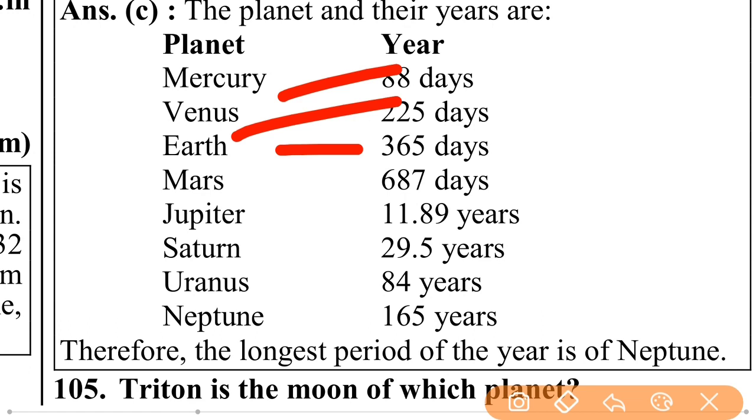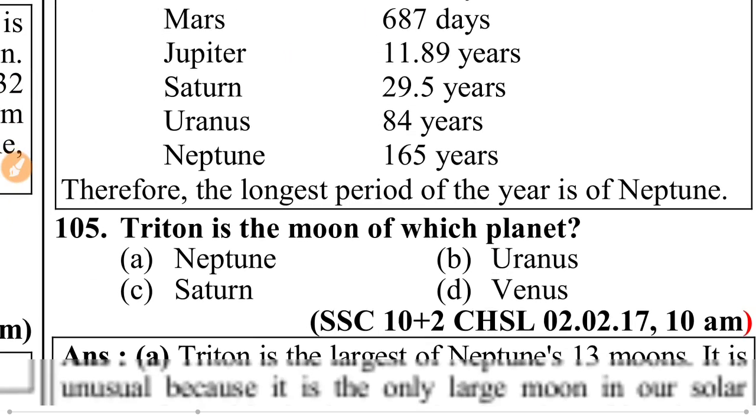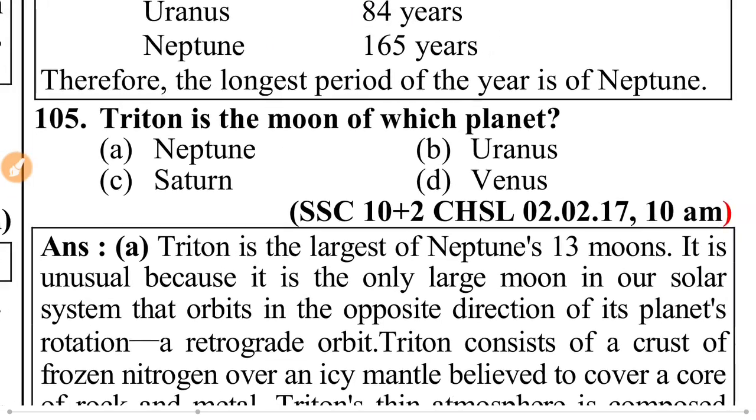Means 1 year of Earth contains 365 days, 1 year of Mercury contains 88 days, 1 year of Venus contains 225 days. Mars 687 days. Jupiter 11.89 years. Saturn 29.5 years. Uranus 84 years and Neptune 165 years.